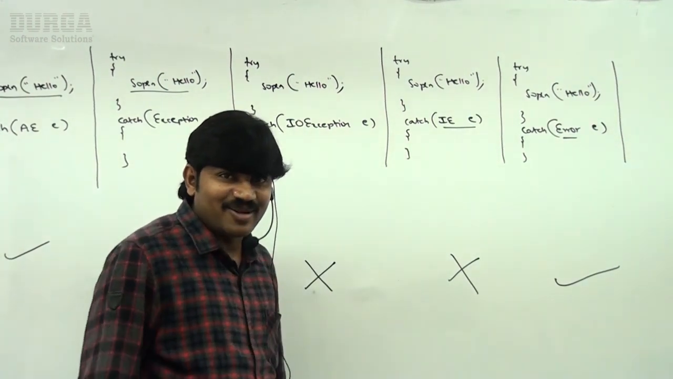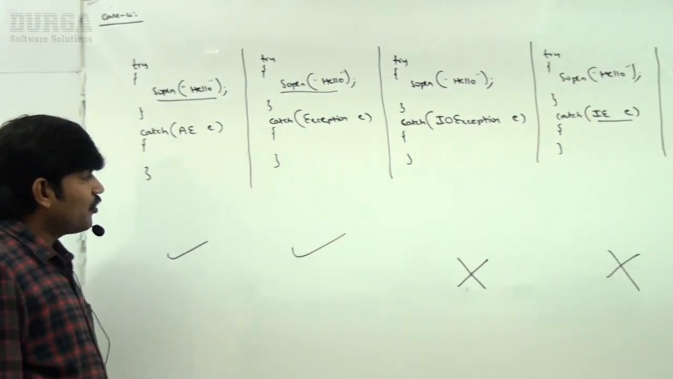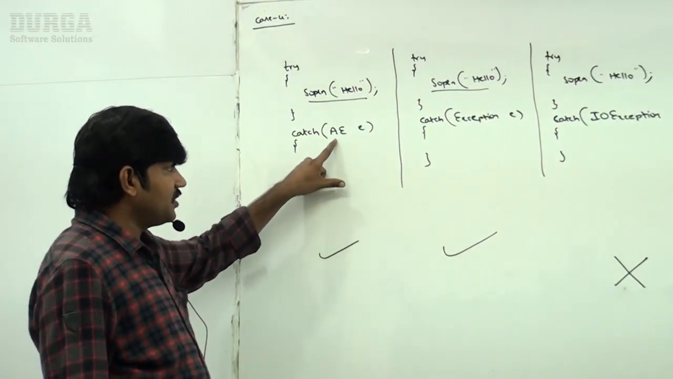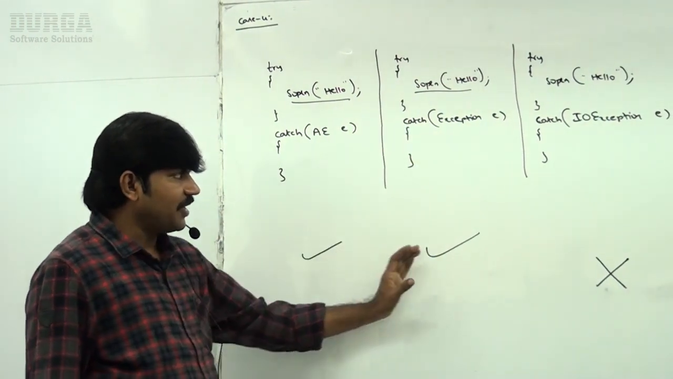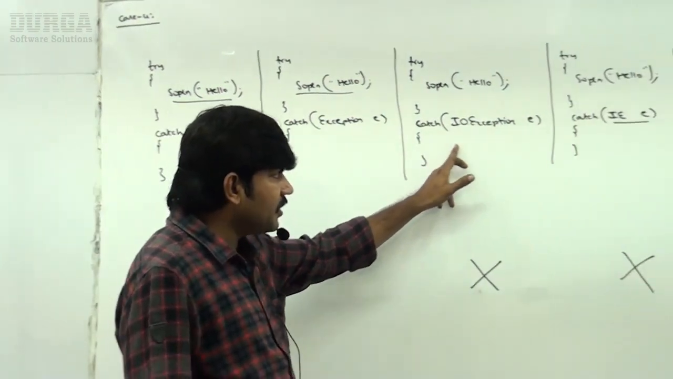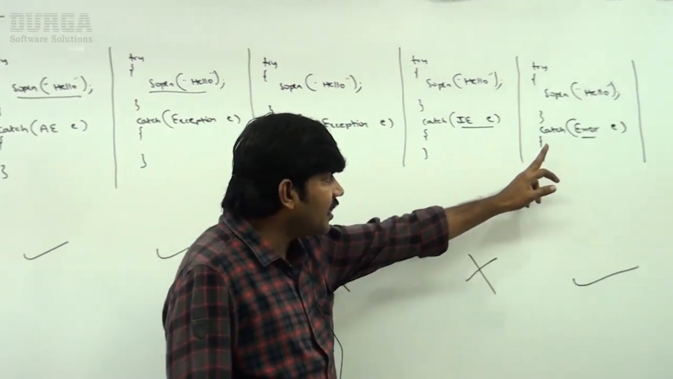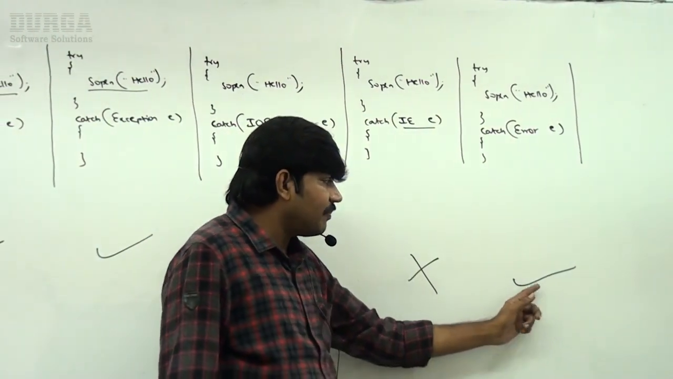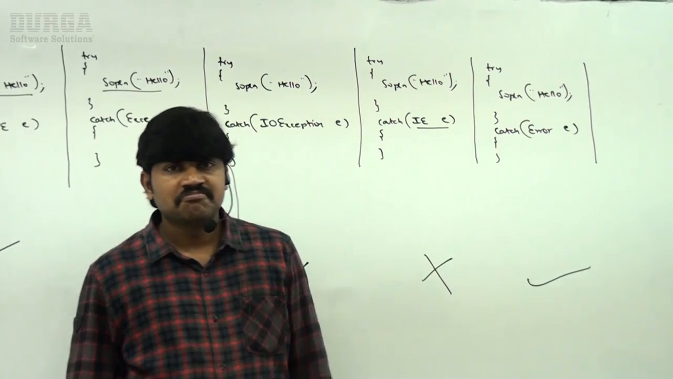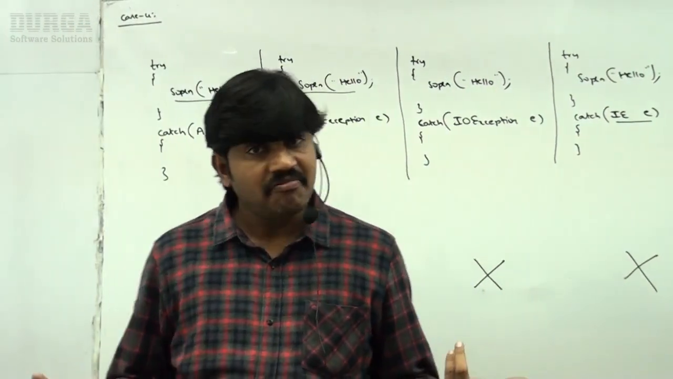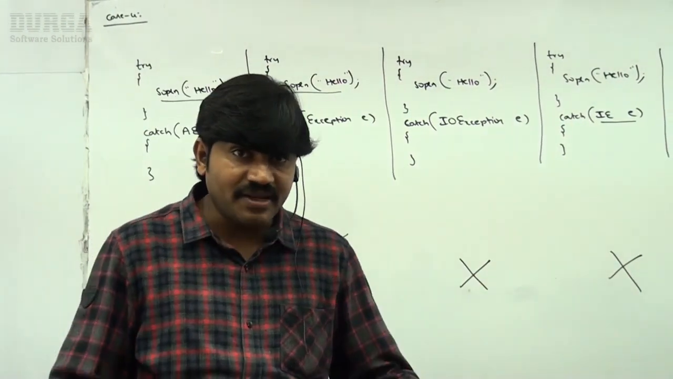I'm providing the hint also. Okay, so the first two, ArithmeticException and Exception, compile fine. IOException and InterruptedException won't compile. Next Error, sir, again compiles fine, no problem, right? What is the reason? Perfectly it is valid. What is the reason for that?